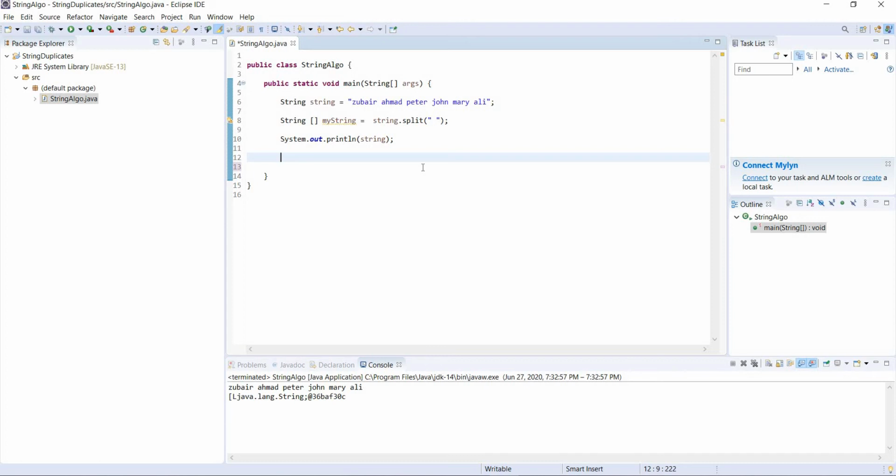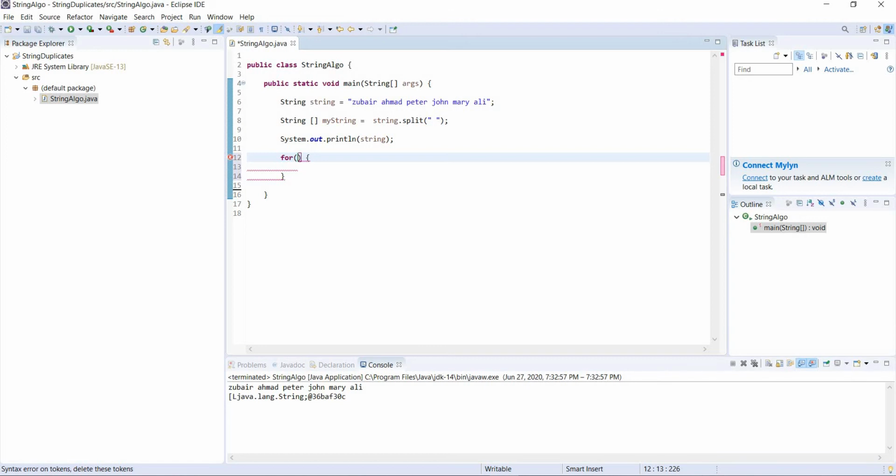I'm pretty sure you guys know the loops. So let's write an enhanced for loop first. I'll use the other loops in the second part, and I will explain them. If you don't know how loops work, I will give a brief description of the loop. So first of all, how to write an enhanced for loop.